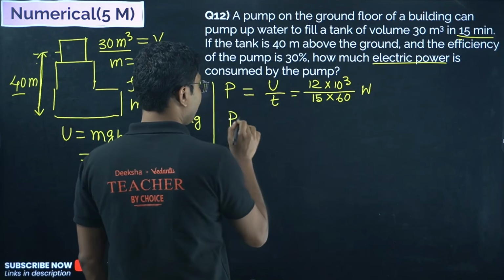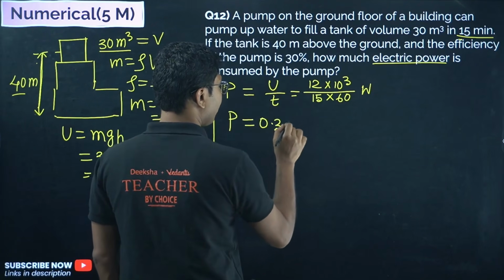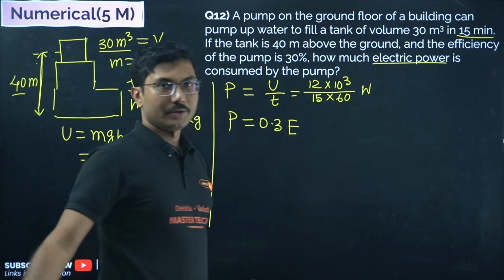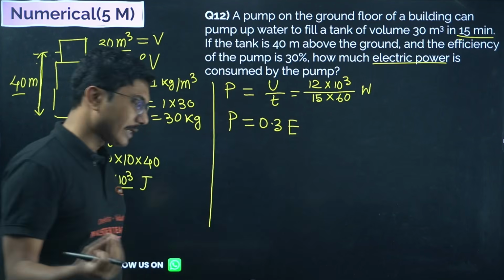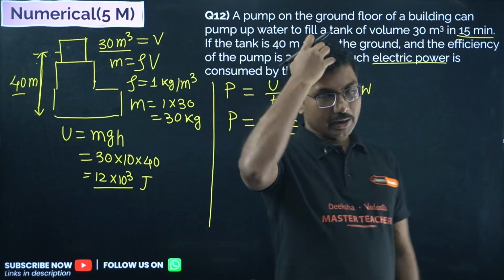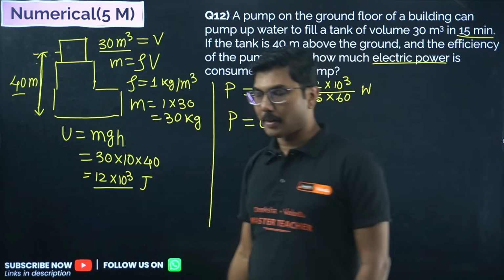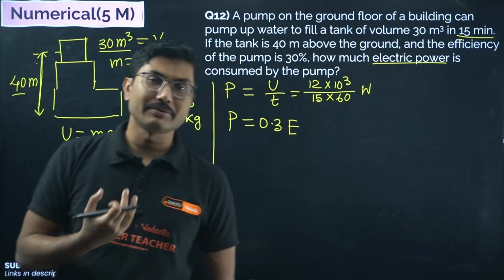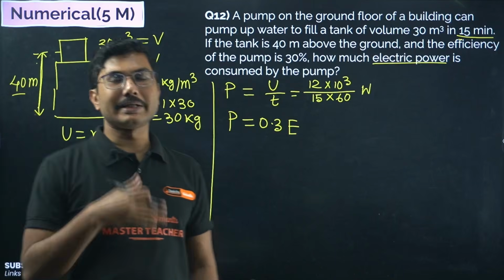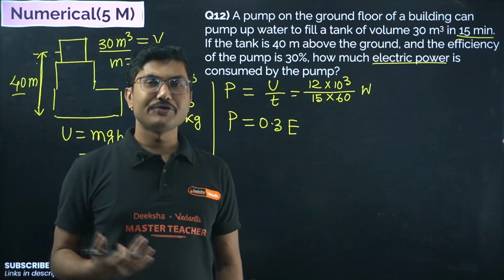Power of the pump is only 30% of the energy supplied to it. Suppose you are supplying 100 watt of power to the pump. Pump is utilizing only 30 watt. Remaining 70 watt it cannot utilize. Okay, that is the efficiency problem.